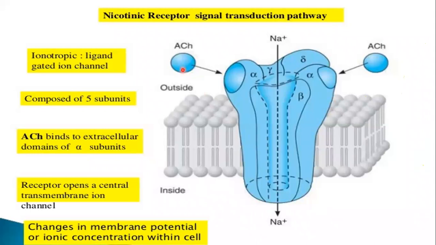When an increased amount of sodium comes inside the cell, you are stimulating the cell, so the cell activity will be increased. This is how acetylcholine is working.